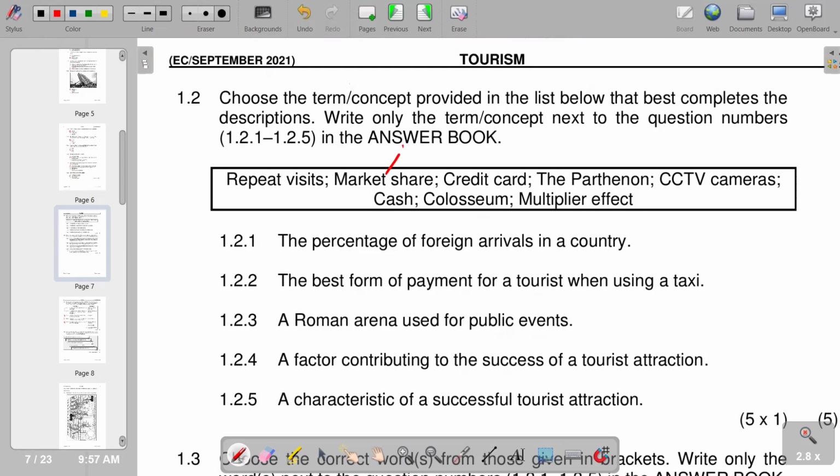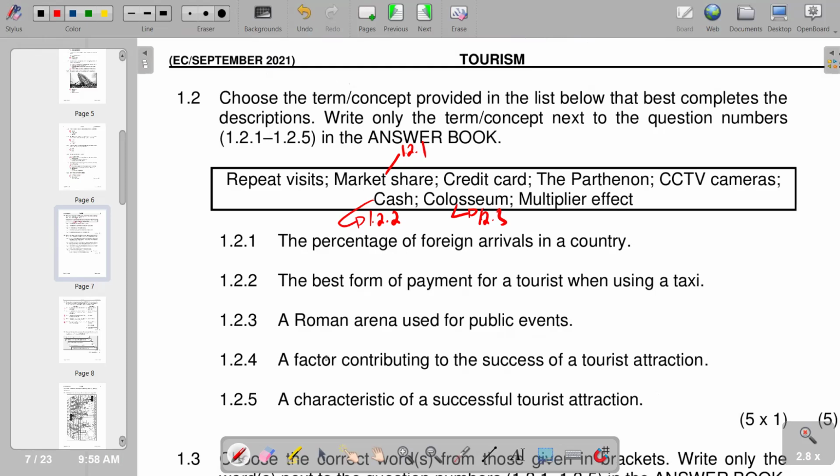So this is 1.2.1. And then the best form of payment for a tourist when using a taxi. So you'd see that this is obviously cash. So we are saying this is 1.2.2. Then move on to 1.2.3, a Roman arena used for public events. It is the Colosseum, which we have on this part, which is now our 1.2.3.